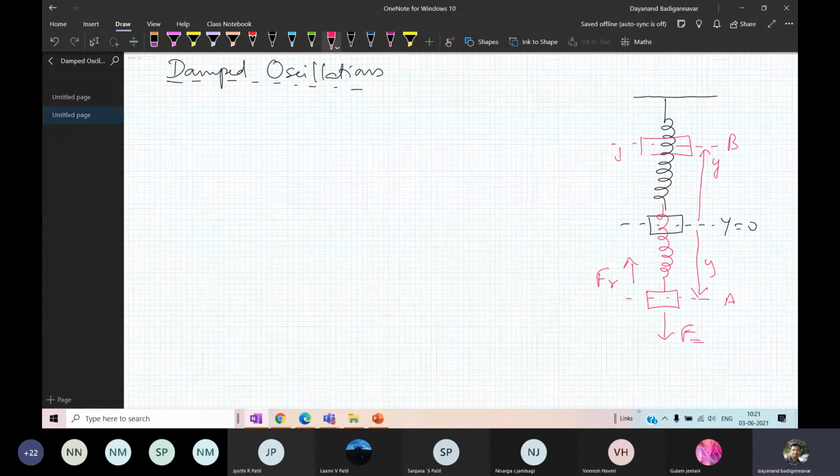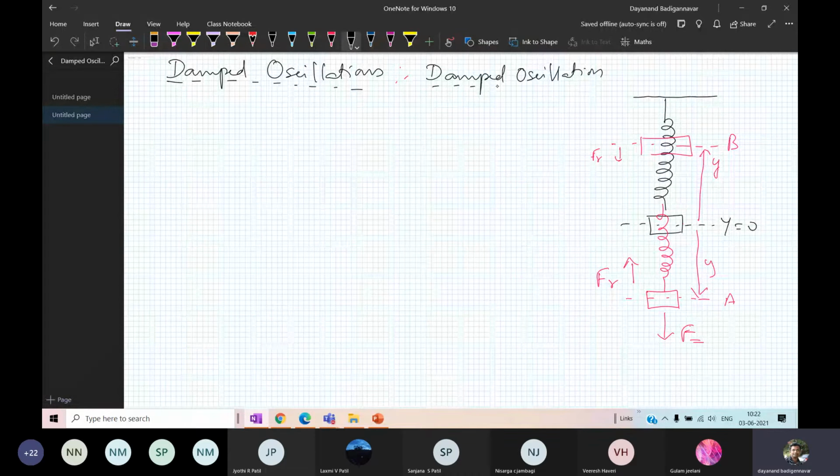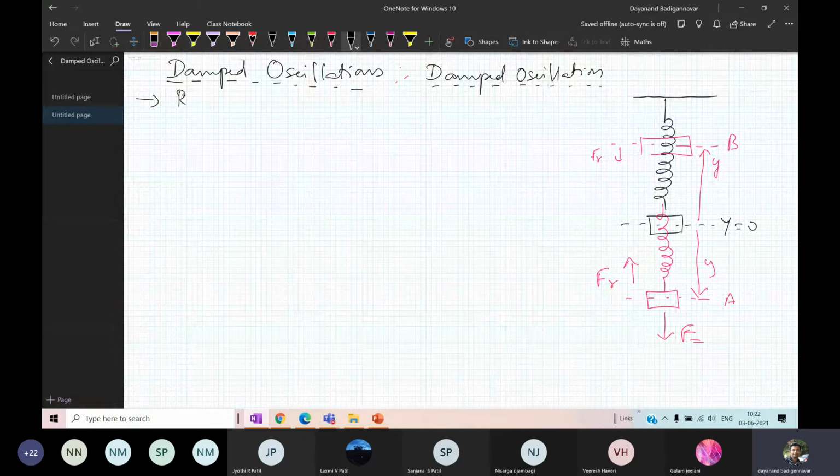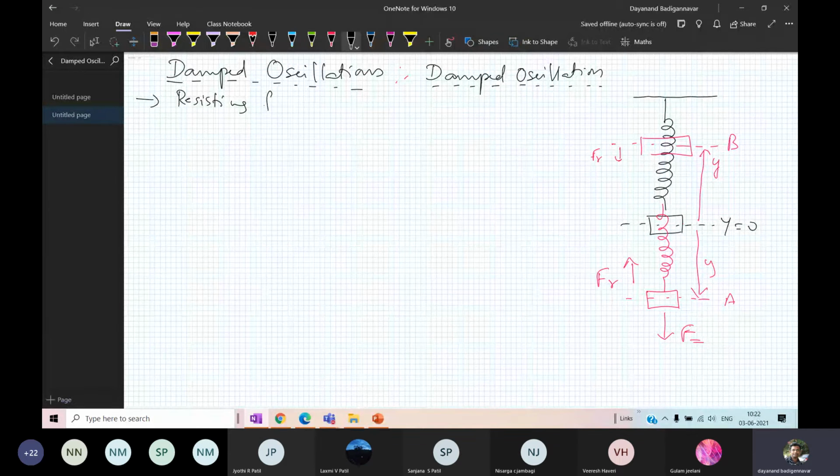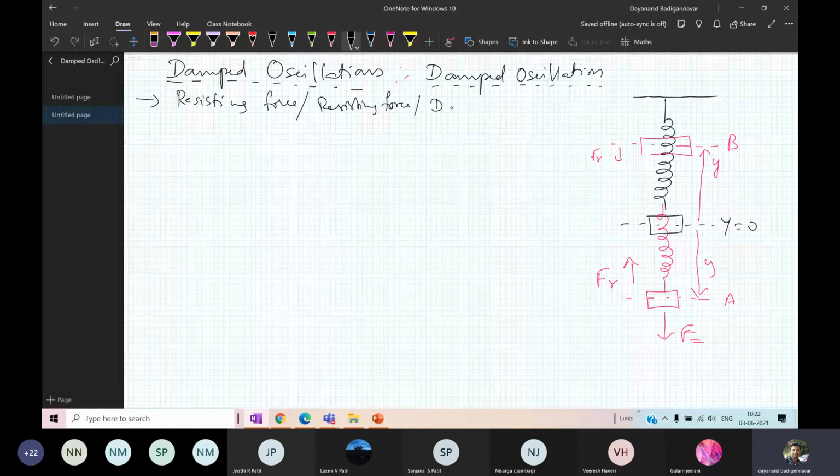Okay. Now here it is a damped oscillation. As I'm telling here, it is nothing but the damped oscillation. So whenever I say there is a damped oscillation, as I told you, there will be some frictional force or resisting force or damping force. All mean the same. Okay. Got it. I will not show where is the damping, but I will tell you.